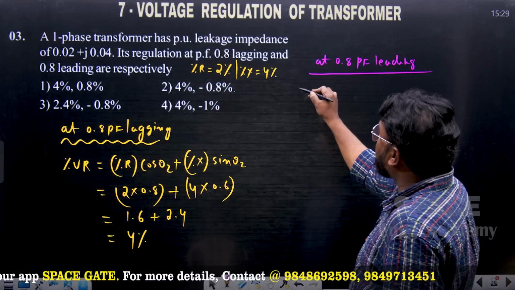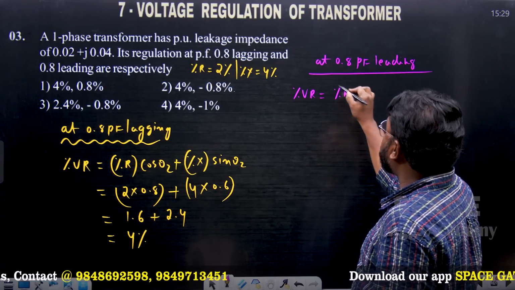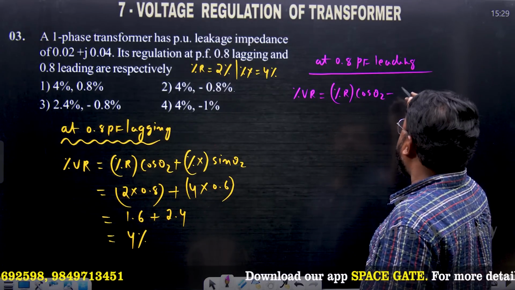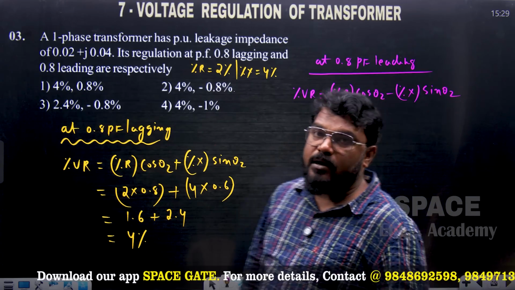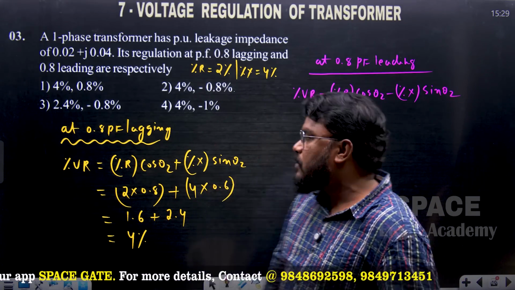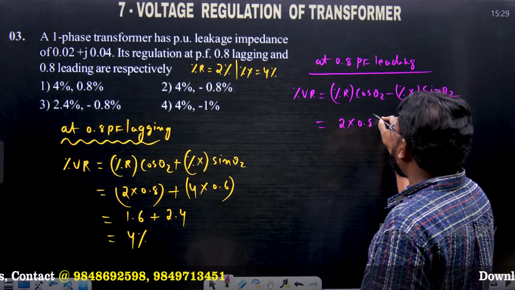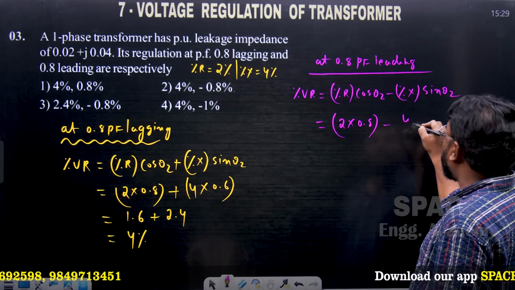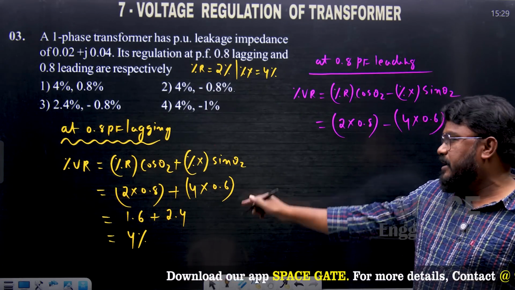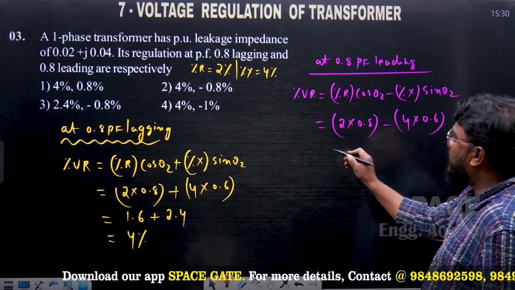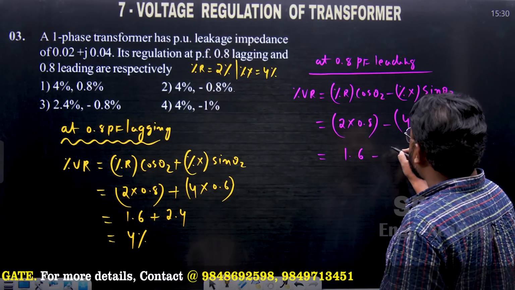At 0.8 power factor leading, percentage voltage regulation is equal to percentage R cos theta 2 minus percentage X sin theta 2. This is the formula to find percentage voltage regulation at leading power factor. So this is 2 into 0.8 minus 4 into 0.6. If cos theta is 0.8, then sin theta will be 0.6. By solving, it is 1.6 minus 2.4.